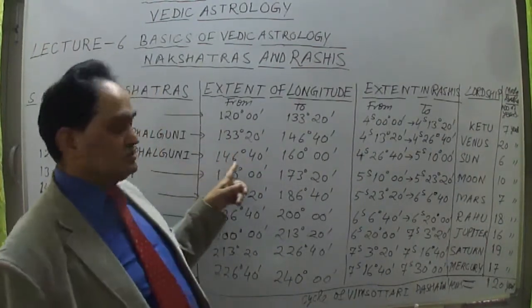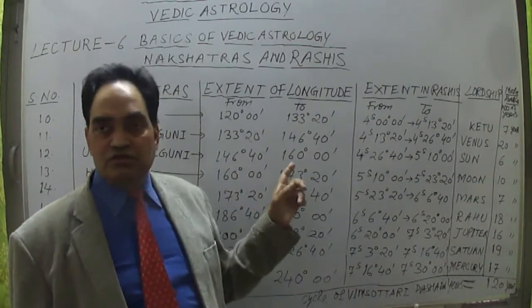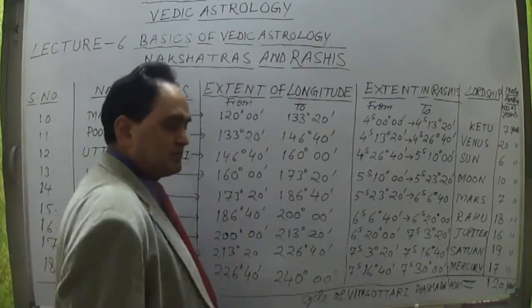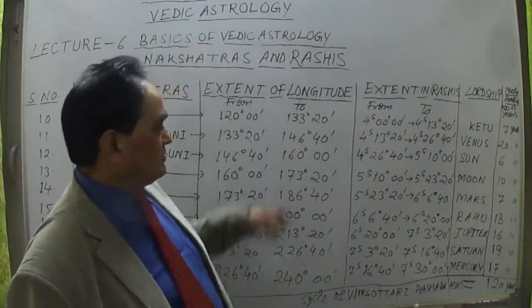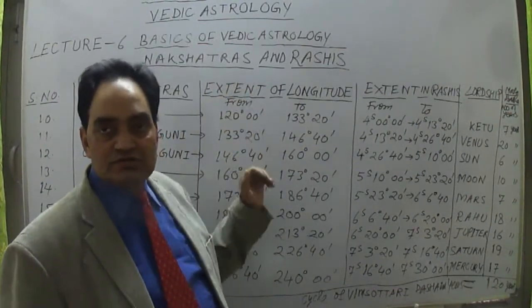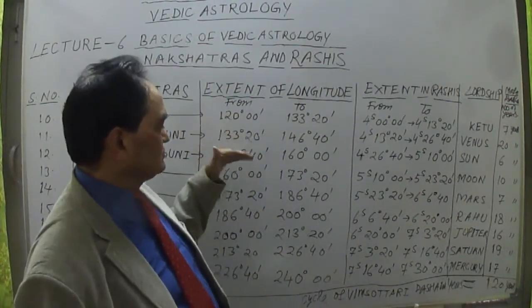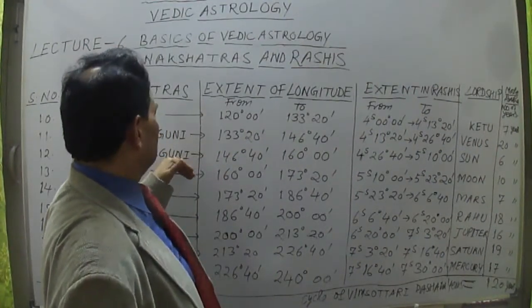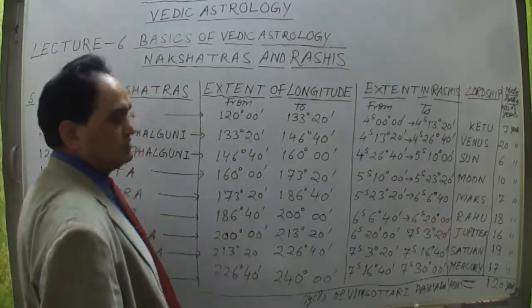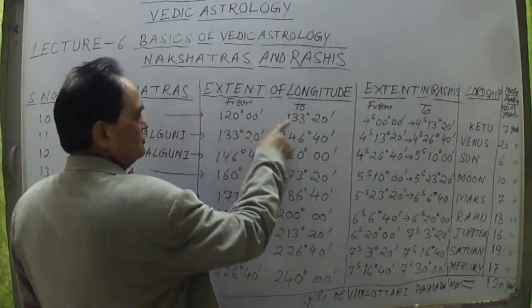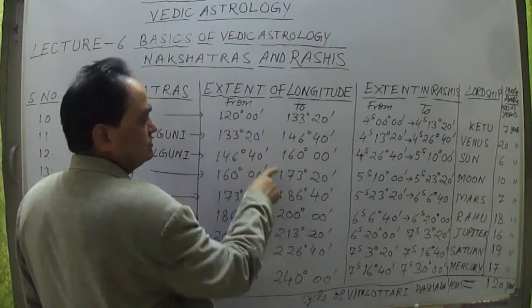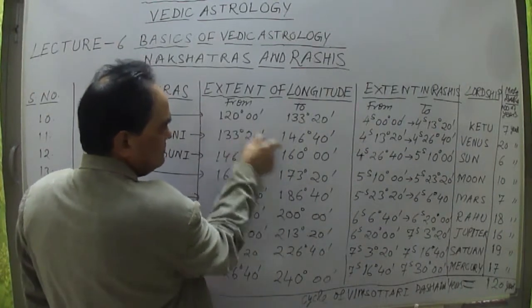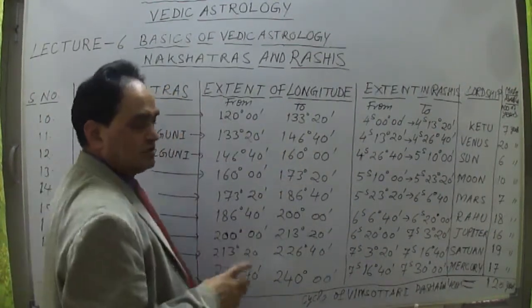This is Uttar Phaguni. It starts from 146 degree 40 minutes and goes up to 160 degree. Initially up to this it was 80 degree in the previous nakshatras, because those Rashis were completed. From 120 degree to 160 degree means 40 degree is completed.